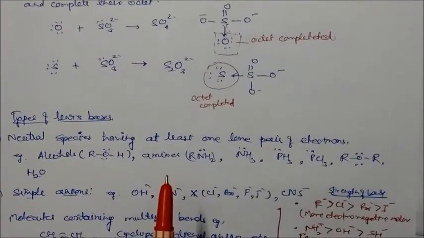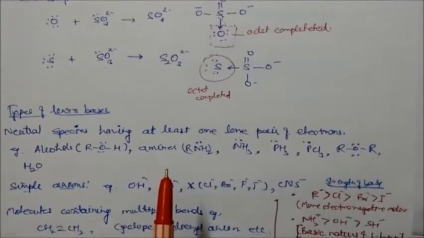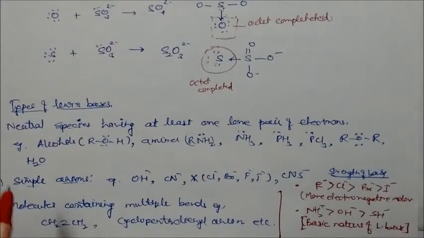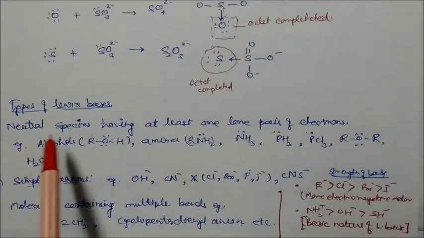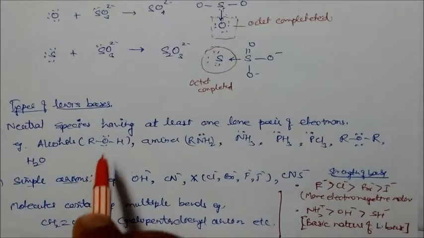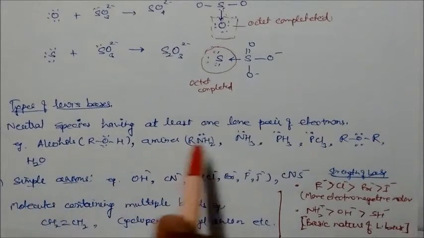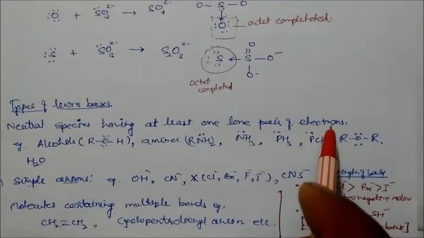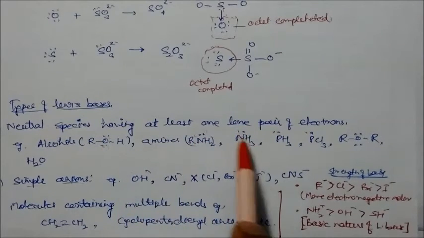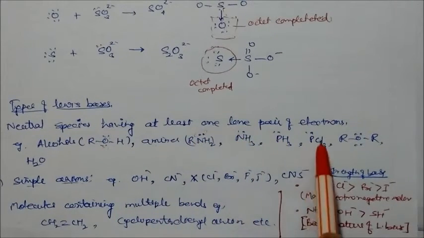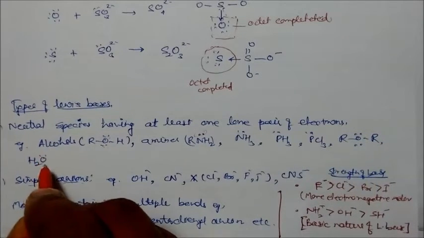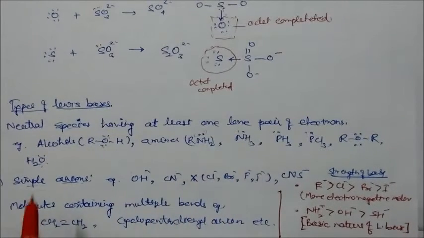Types of Lewis bases. Which are the molecules or ions that belong to Lewis bases? In these cases, neutral species having at least 1 lone pair of electrons, like alcohols. You can see here alcohols have 2 lone pairs of electrons. At least 1 lone pair of electrons is required to become a Lewis base. Amines also have 1 lone pair. Ammonia, lone pair. Here PH3, phosphine, lone pair. PCl3, lone pair. Alcohol, 2 lone pairs. Water also has lone pairs. So these all are neutral, and they are Lewis bases.